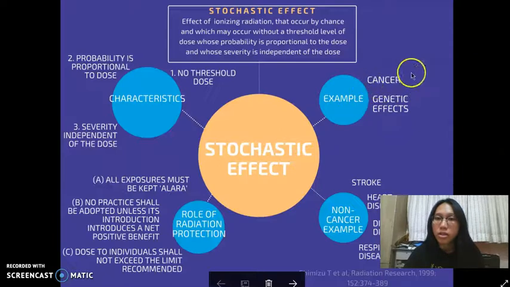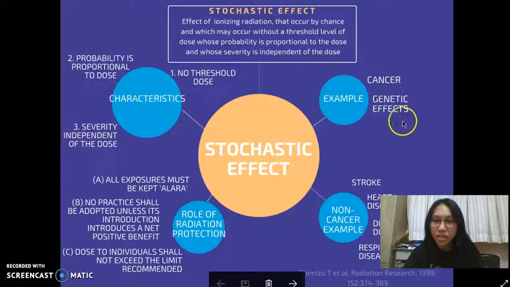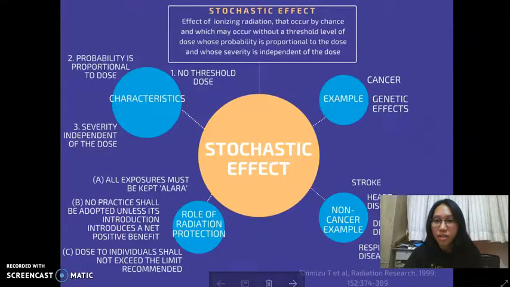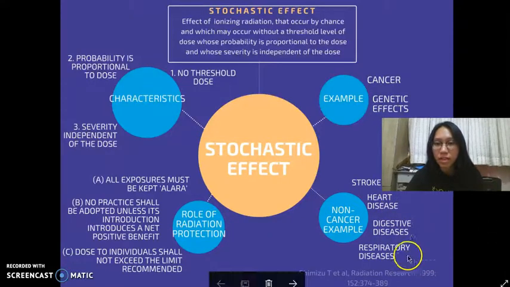The first one is cancer, which is the most significant risk from exposure to ionizing radiation. Besides that, ionizing radiation has also been known to cause heritable mutations in cells, which will cause genetic effects. There are also non-cancer examples such as stroke, heart disease, digestive disease, and respiratory disease.